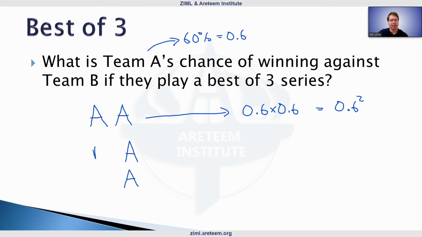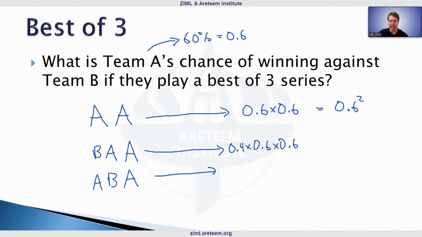So we have 2 scenarios here: BAA or ABA. When we write these out, they are very similar. B has a 0.4 chance of winning, then we have two 0.6s.